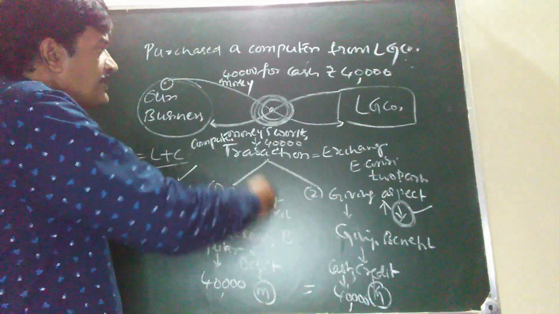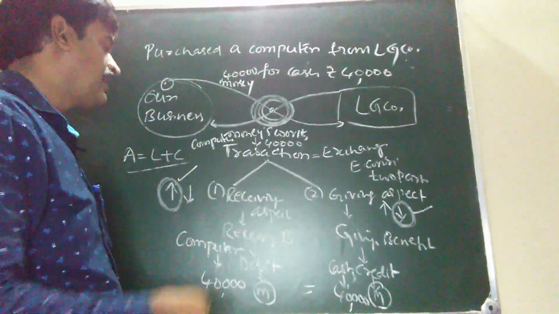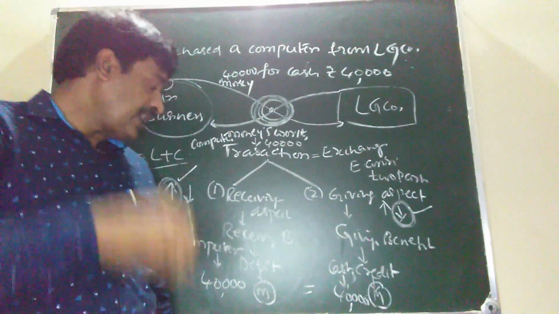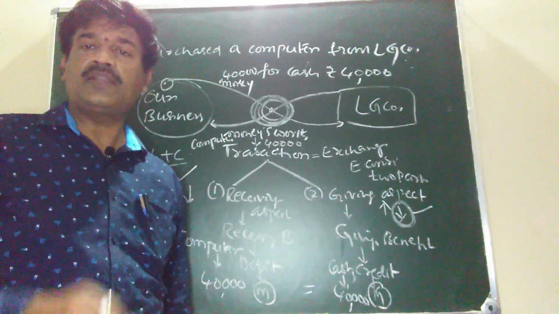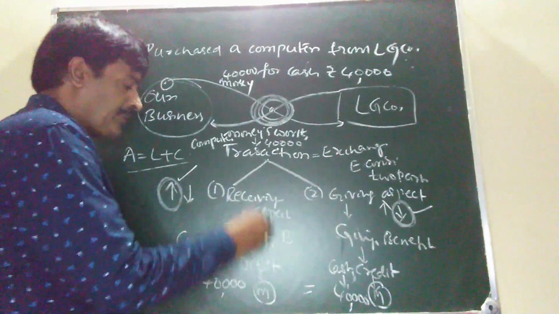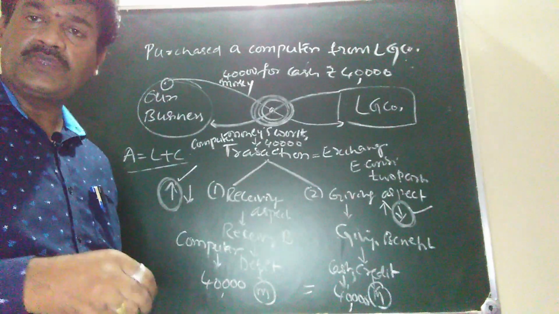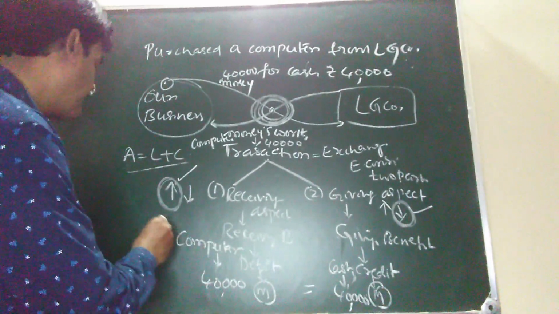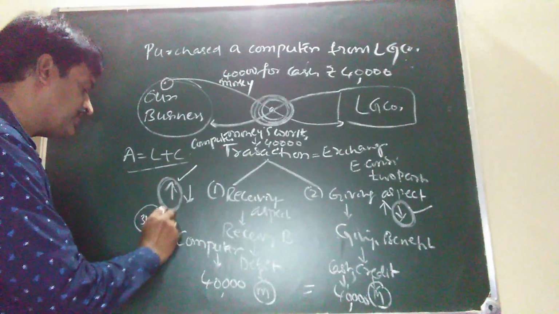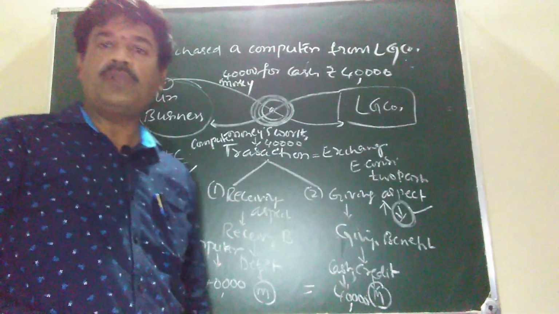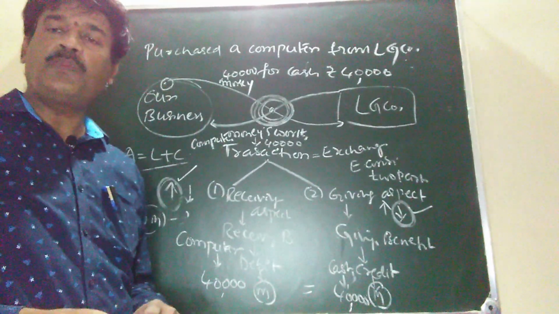Another quality is that, on the basis of the double entry system, we calculate the arithmetical accuracy of the books of account by preparing the trial balance. The trial balance is prepared on 31st March, at the end of the accounting period, after successful completion of one year.